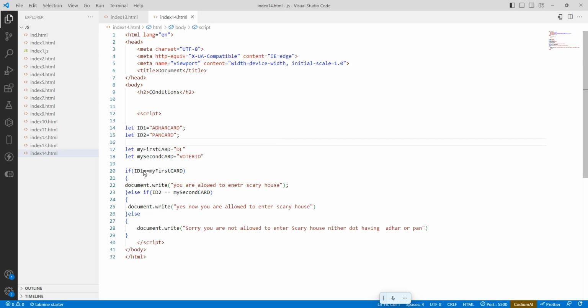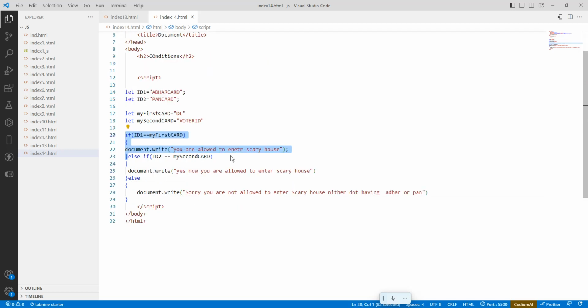The first will come: ID one. What is ID one? Aadhaar card. Is Aadhaar card equal to my card? No. So this block will be skipped. The second case is else if ID2, that is a PAN card. What is my second card? That is voter ID. Are PAN card and voter ID matching? No. So this block will be skipped again.